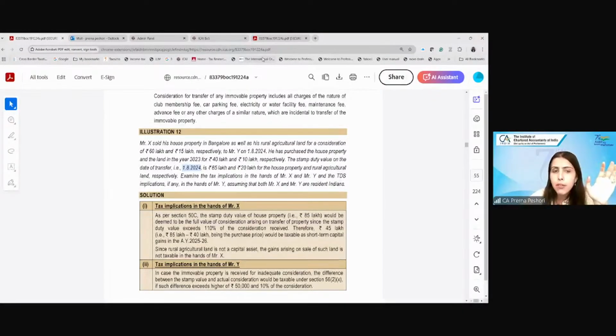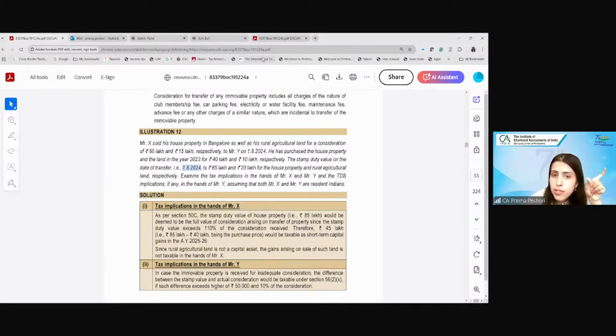What about the house property? Whether 56(2)(10) will be applicable? So again, will you take the stamp duty value first of all? Yes. We'll take the stamp duty value, right? Because 85 lakh is more than 110% of 60 lakh. Correct? Yes, ma'am. So in case immovable property is received for inadequate consideration. The immovable property here is received for inadequate consideration.